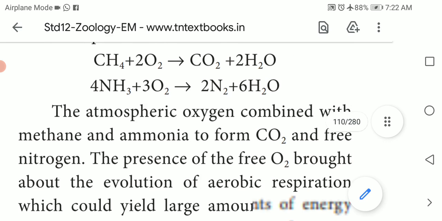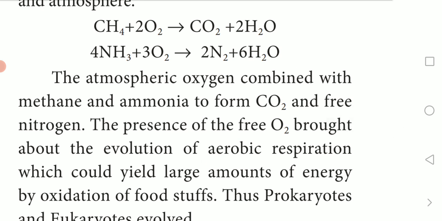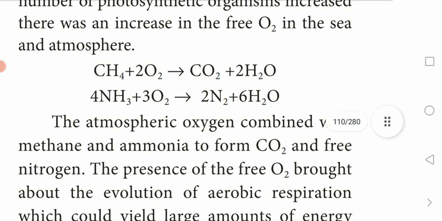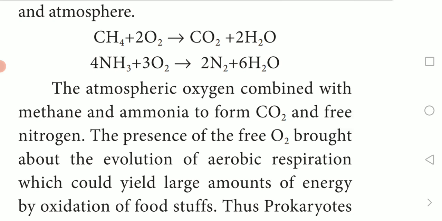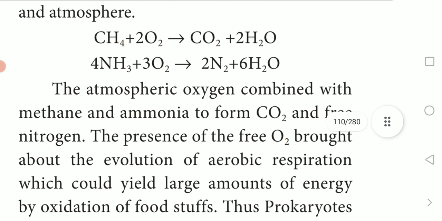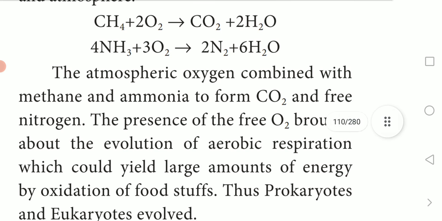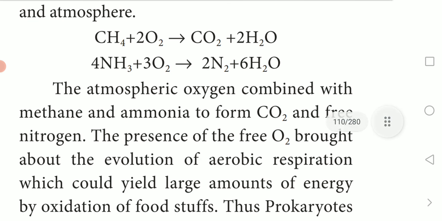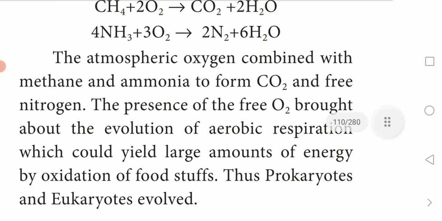Here the atmospheric oxygen, which is released during photosynthesis, combined with the methane and ammonia to form carbon dioxide and free nitrogen. That's what the first equations show.